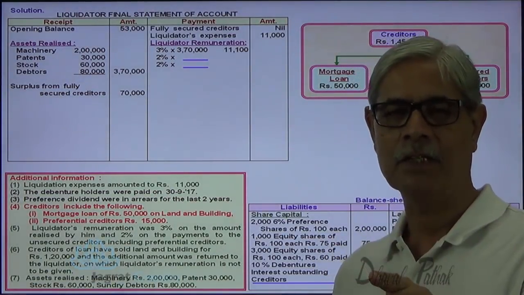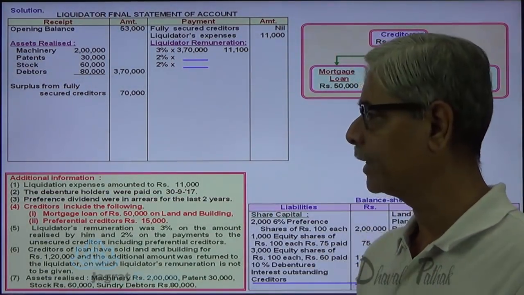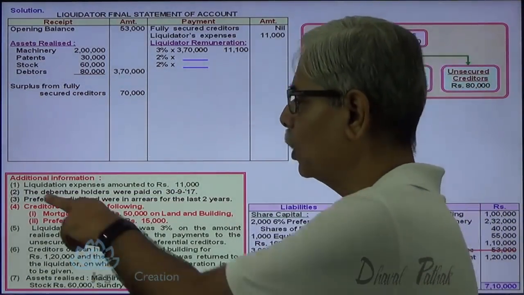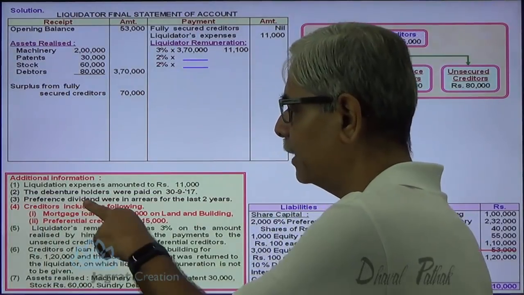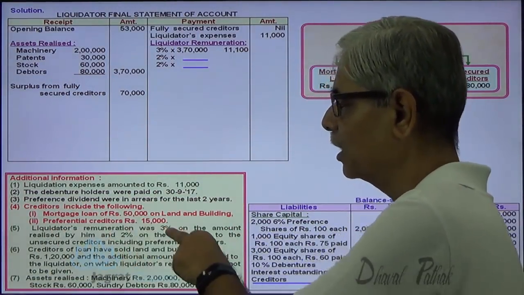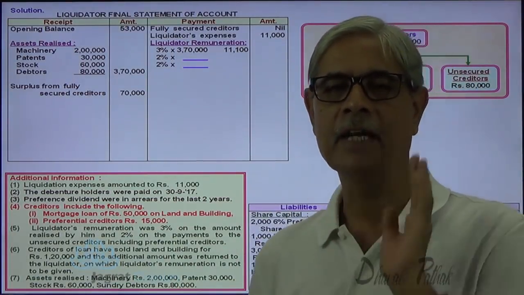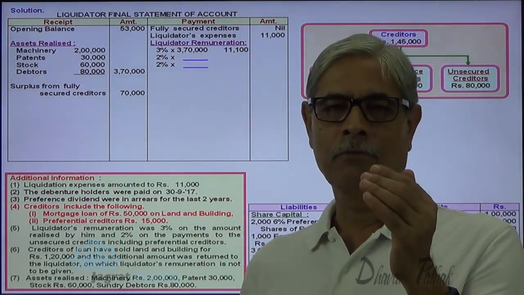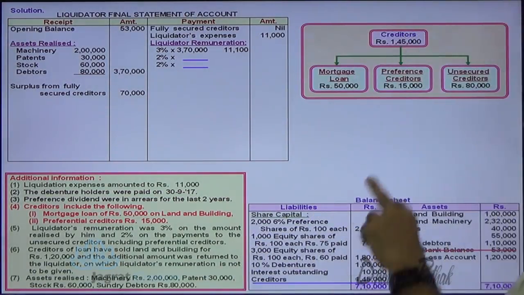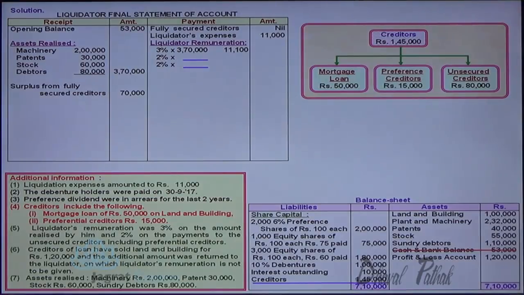From total creditors, I have deducted fully secured creditors and preferential creditors. Why have I deducted? Because I am told that creditors include the following: mortgage loan 50,000 and preferential creditors 15,000. So I have deducted 50,000 and 15,000 from total creditors to find the unsecured creditors.